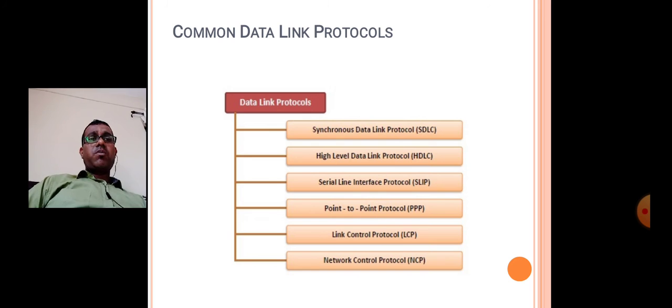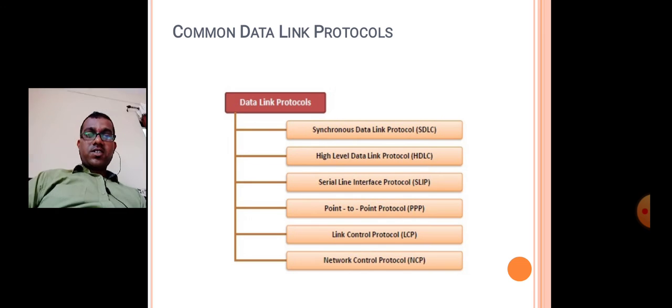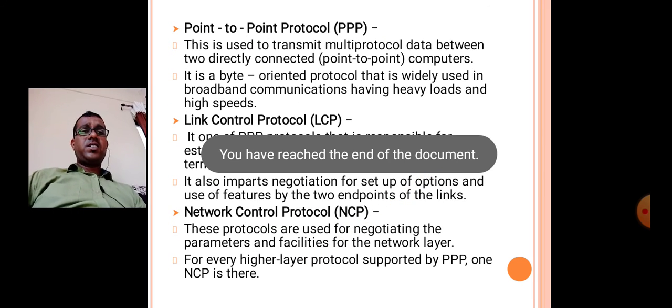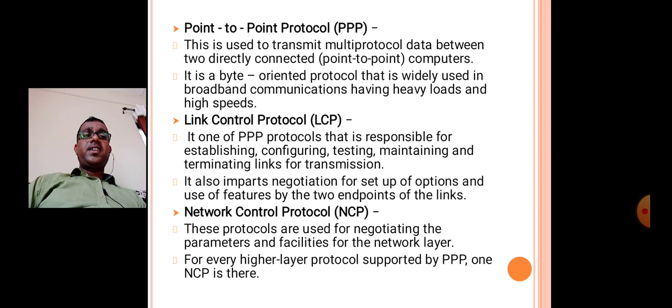Then the common data link protocols are also given: SDLC, that is synchronous data link control; HDLC, that is high-level data link control; SLIP, that is serial line interface protocol; PPP, that is point to point protocol; LCP, that is link control protocol; and NCP, that is network control protocol. All these are given in the data link layer.